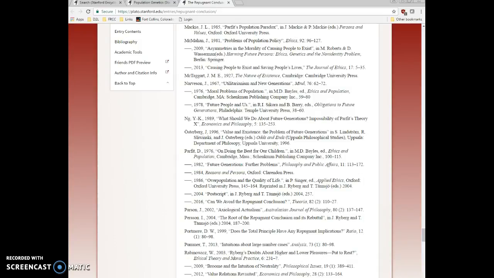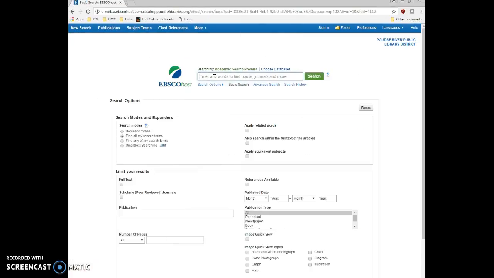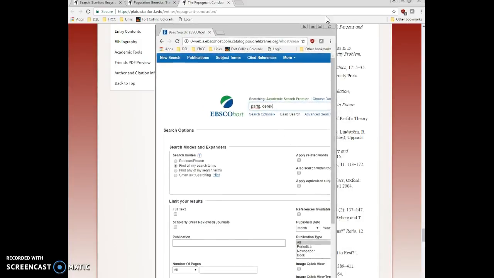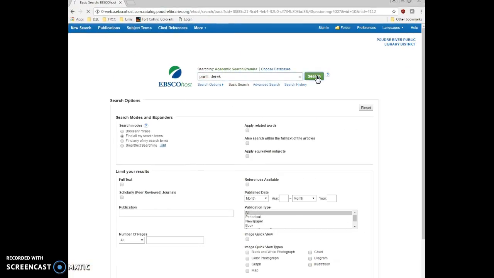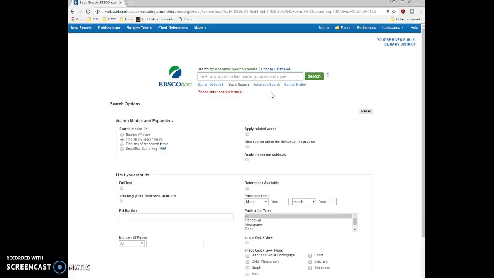So from here, then I could pull up Academic Search Premier, and I could do a search just for Parfit. And make sure you got his name spelled right. If you're spelling things wrong, you're not going to find things. And this is where you need your library card. And I definitely recommend that you memorize your library card number. It'll help. And then search for Parfit Derek and see what we get.